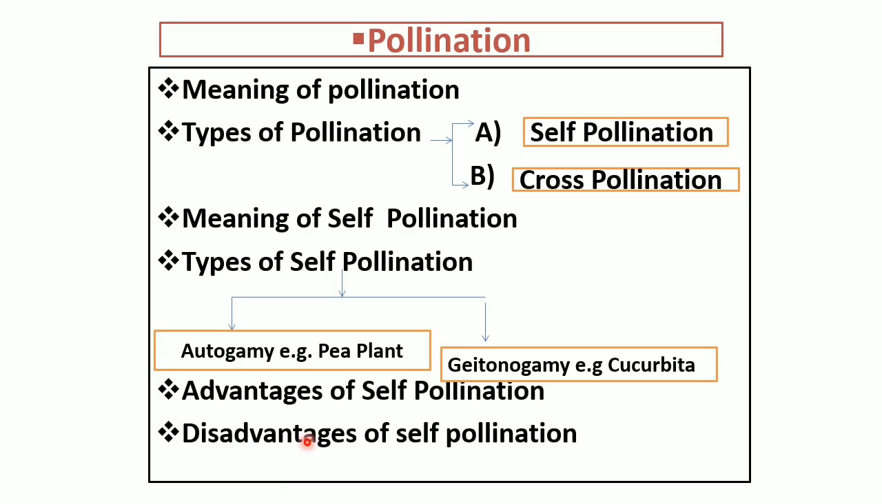Now the first disadvantage in self pollination: there is no change in character, so improved varieties like hybrids are not produced. The second disadvantage of self pollination is that undesired characters can neither be eliminated nor